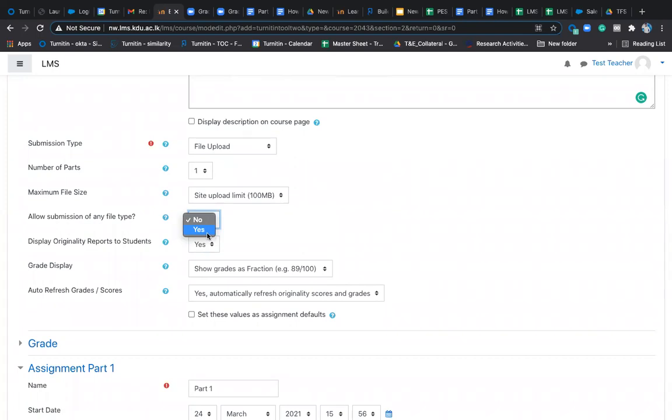Yeah, that's because Turnitin does not generate a similarity report for all file types. So, for example, if it is an image file or a video file, it will not generate a report and it will throw up an error. So that's the reason we see a no there, so that only those file types which are allowed will be selected. It's PDF, Word, Excel. There's a whole lot of it.